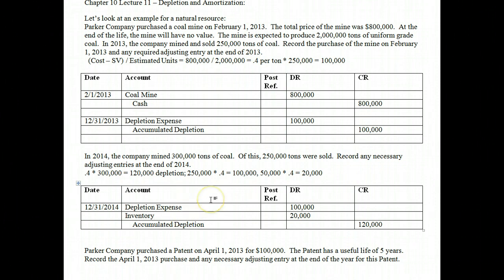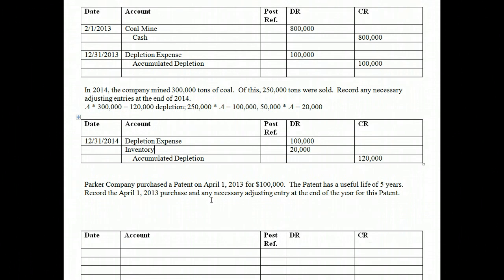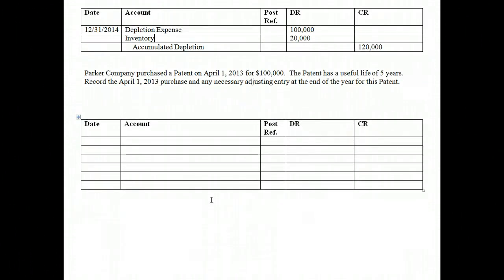All right, very good. So let me know if you have any questions on our depletion. But for now, let's move on and look at intangibles.